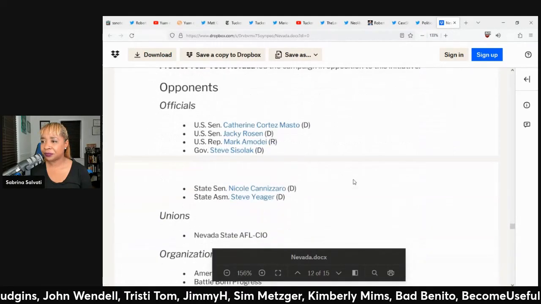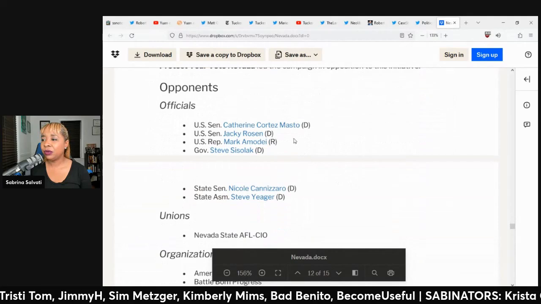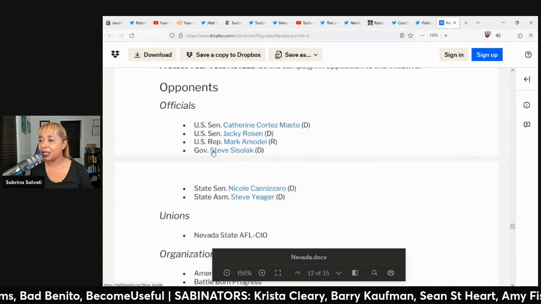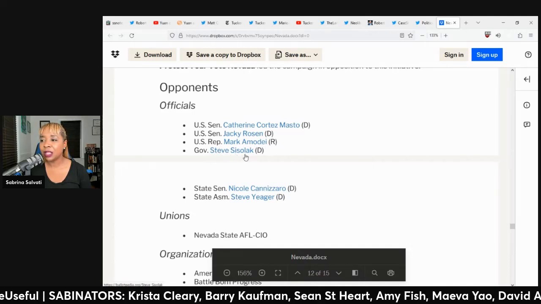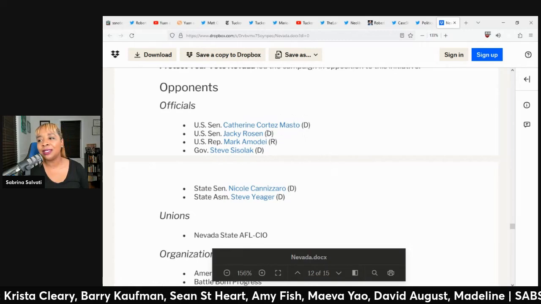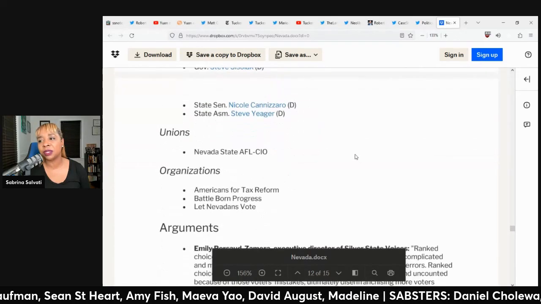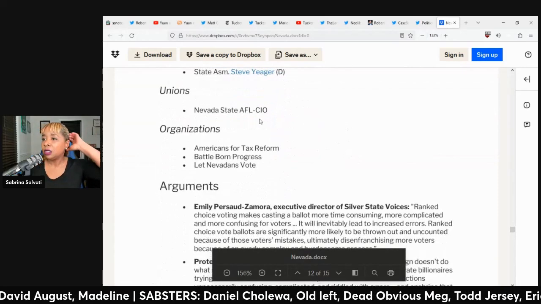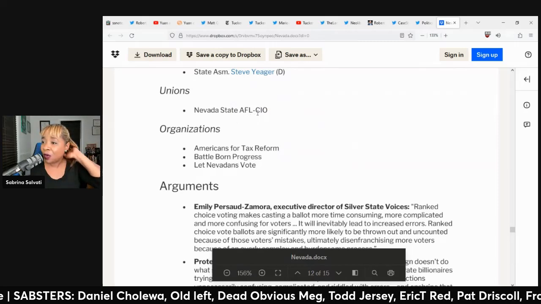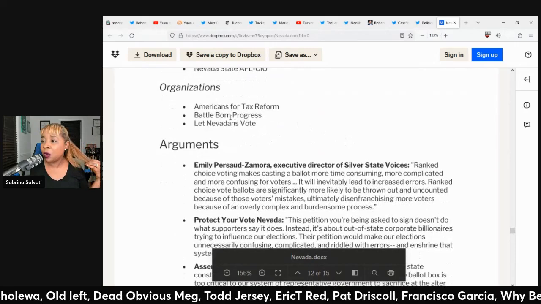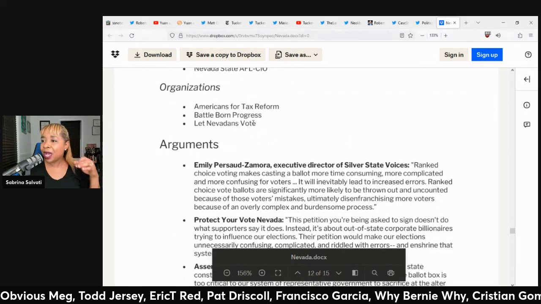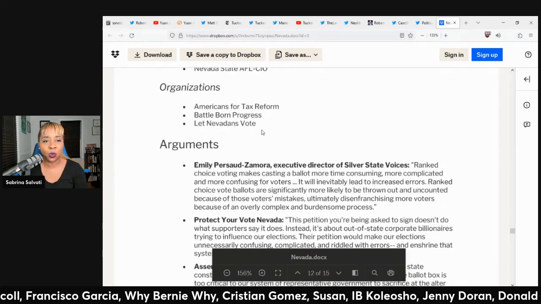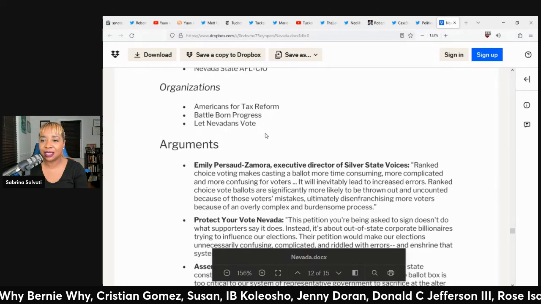And who opposed it? Senators Catherine Masto, Jackie Rosen, Mark Amodi, and Governor Steve Sisolak. And that's bipartisan, guys. So you had Democrats and Republicans who opposed it, of course, because it's not for their party. It would actually hurt them. That's why they opposed it. Unions, Nevada State AFL-CIO, and organizations who opposed it, Americans for Tax Reform, Battle Born Progress, and Let Nevadans Vote. That's interesting. Let Nevadans vote, but you don't want them to do ranked choice voting. That doesn't make any sense.